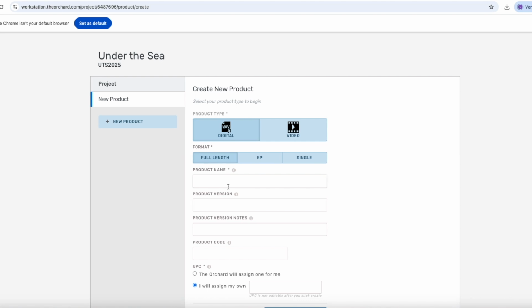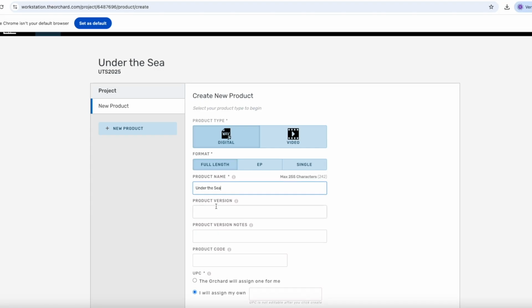In product name, enter the name of the album. So we'll write Under the Sea. And once again, be sure to use correct capitalization as this is how the name will appear on streaming platforms. In our case, the album is called Under the Sea. If you're releasing a single, the product name should be the same as the name of the single track.